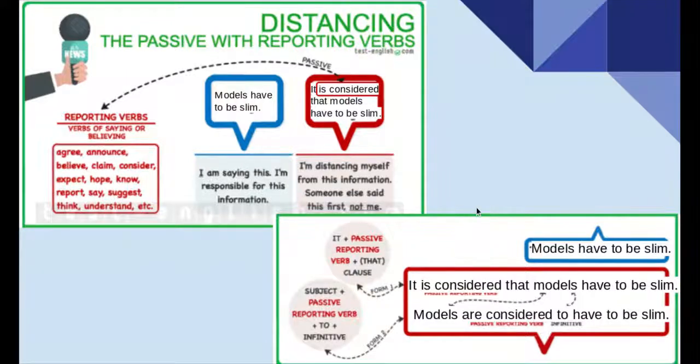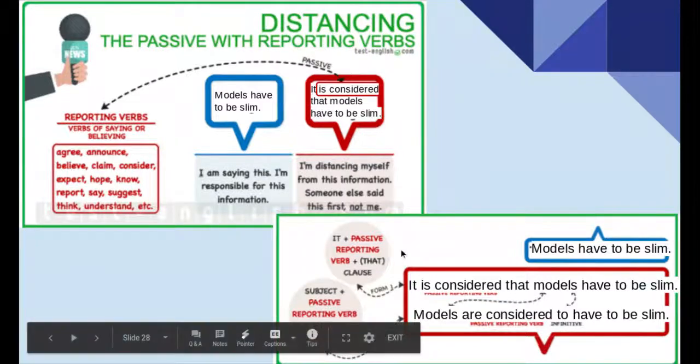Now look at these two structures. So this was the original comment that a person made. Models have to be slim. I could start with this structure, it, passive reporting verb, and a that clause. So it is considered. So here I'm using passive reporting verb, to be and past participle.